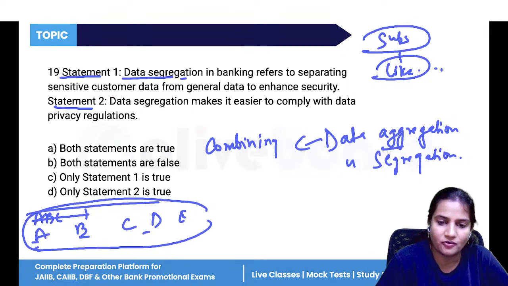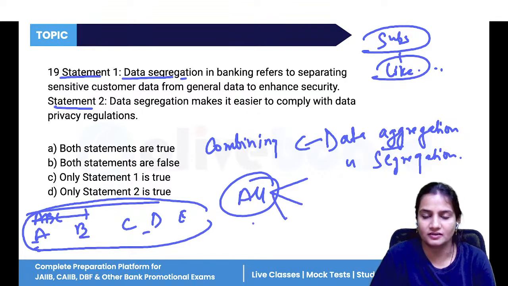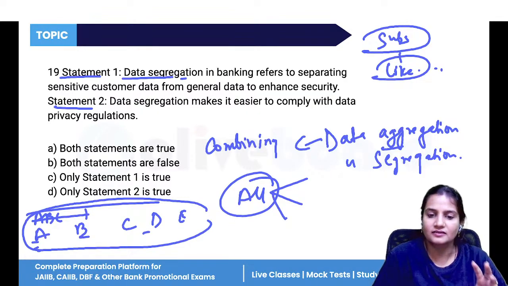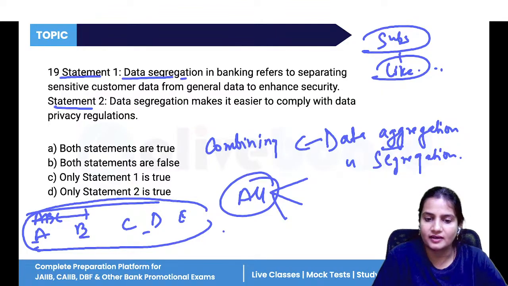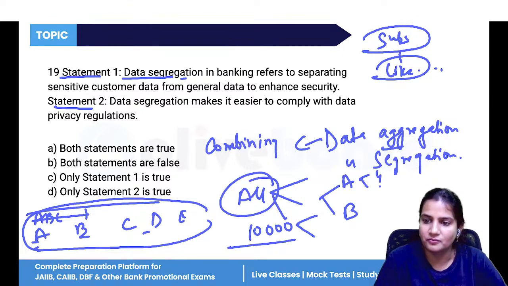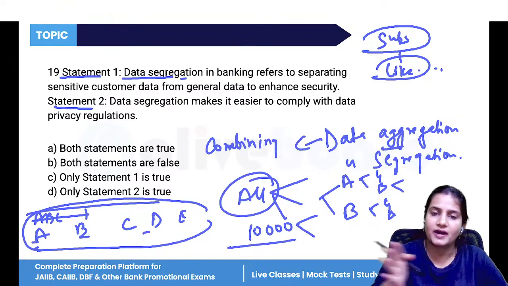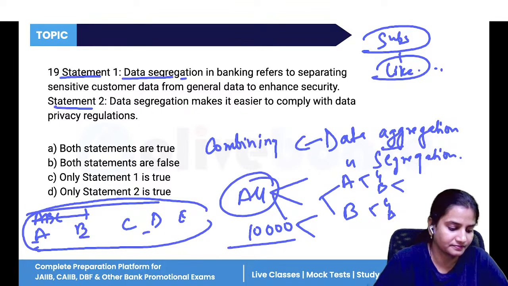And if you have all the data and you are separating it, suppose in this locality 10,000 students are studying. Now, in these 10,000 students, how many students are from A school? How many from B school? In A, what is the ratio of girls and boys? In B, what is the ratio of girls and boys? How many classes are there? So if you are separating the data, that is called data segregation. If you are combining the data, that is called data aggregation.